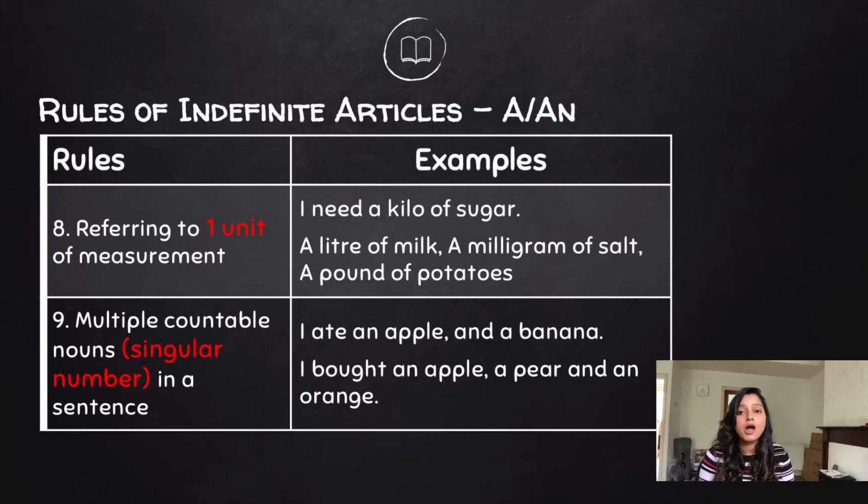For example, I ate an apple, an orange, and a banana. Again, I bought an apple, a pear, and an orange. So we use the indefinite article before each noun when we use multiple nouns in a sentence. Multiple nouns, different types of nouns. For example, orange, banana, pear, pineapple, but in singular form.